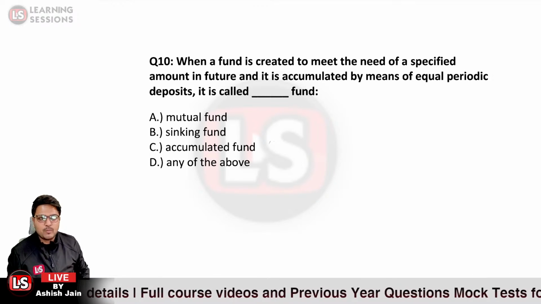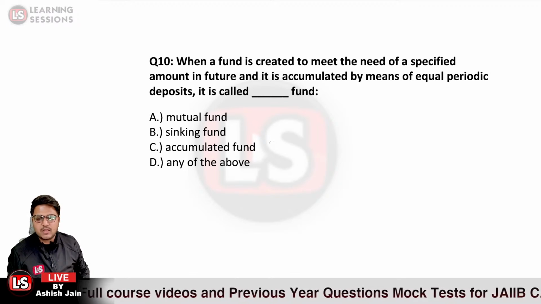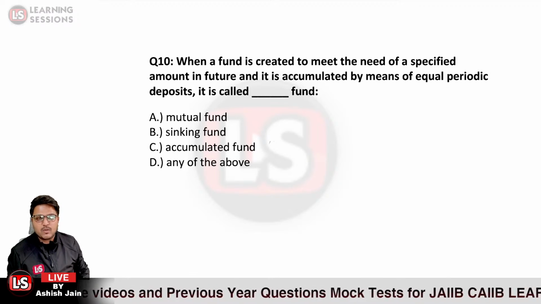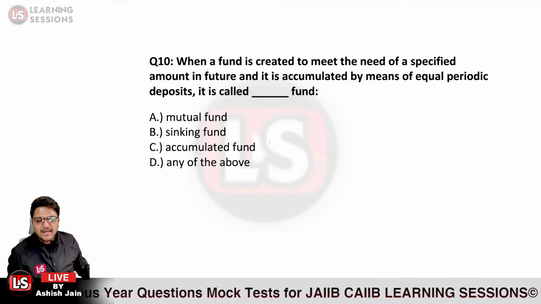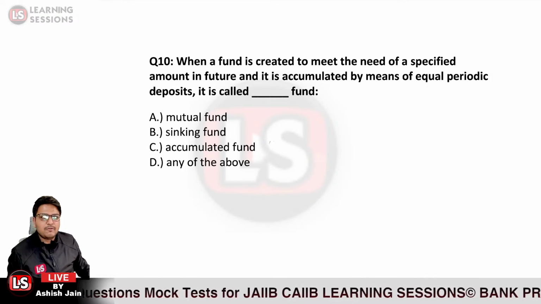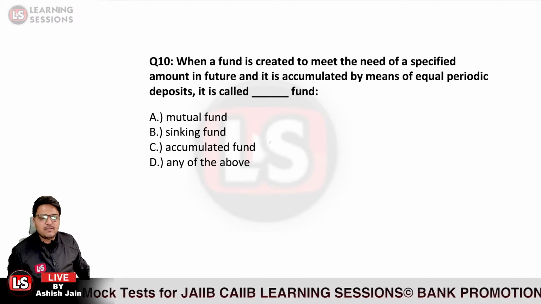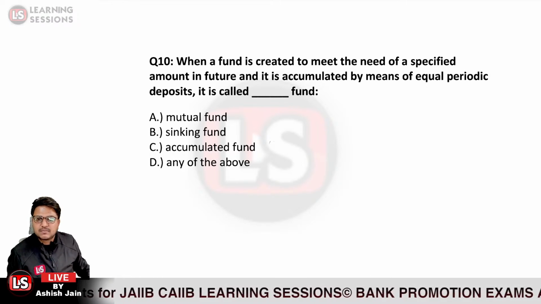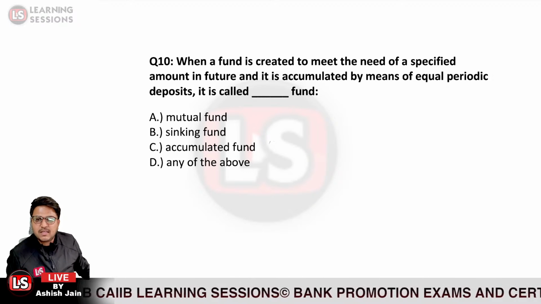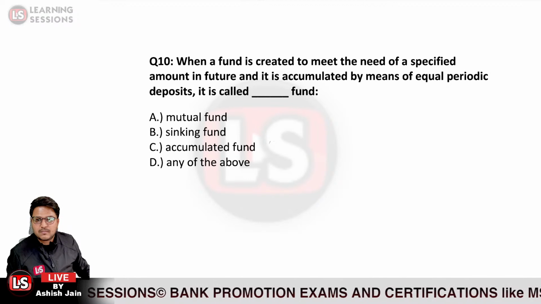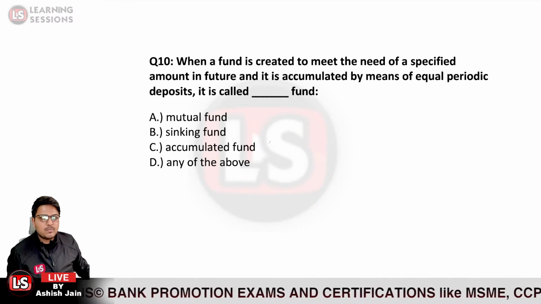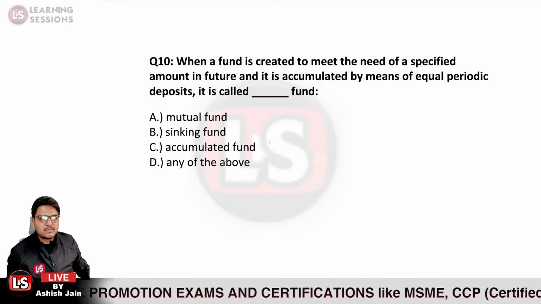It's called the sinking fund. Option B is the right answer in this case.